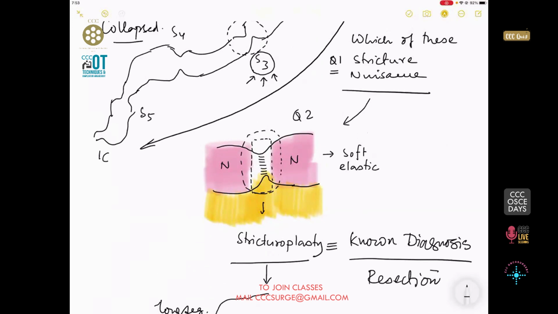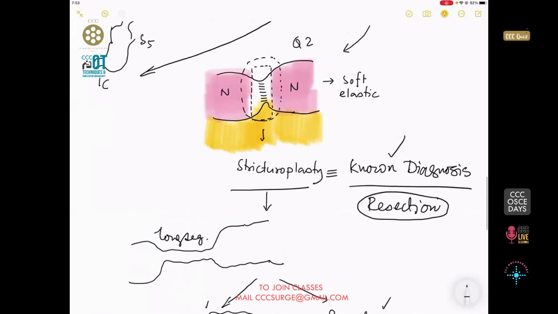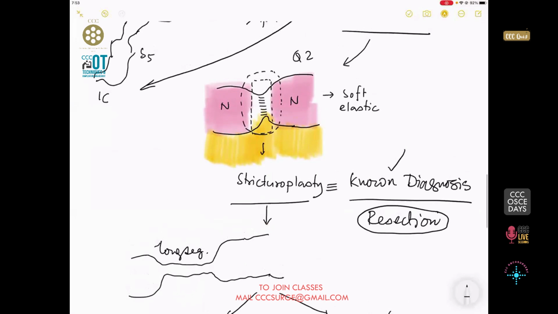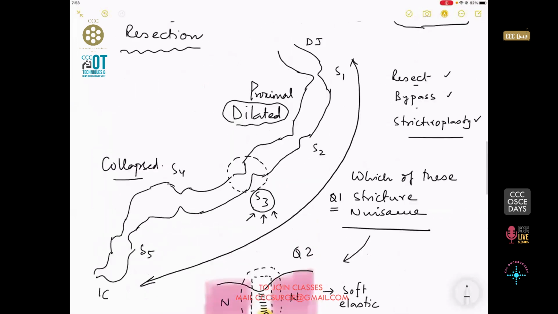Mind you, the thing that you are resecting out may be a malignancy or a neuroendocrine tumor like a carcinoid. So always remember that if your diagnosis is known, like Crohn's or other diseases like radiation stricture, that is still good. If you do not know that, it is important to think about a resection. So this is the first part that a practicing surgeon or a postgraduate is asked in an exam, rather than being asked the steps of an operation.